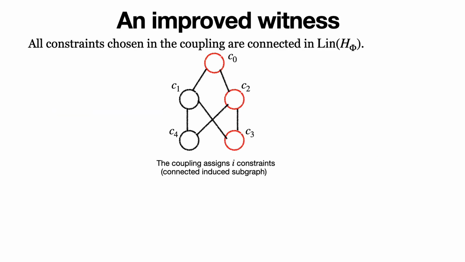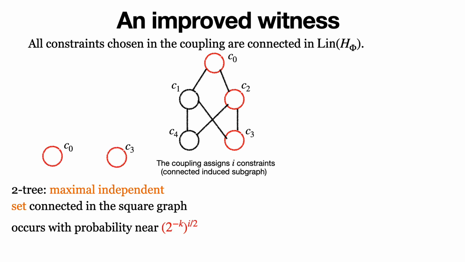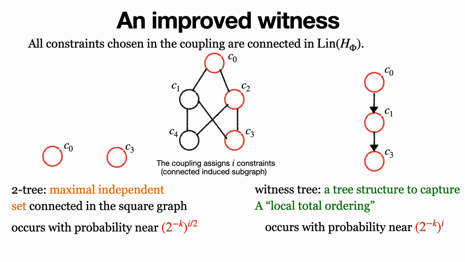As an example, suppose the coupling procedure assigns a variable to three constraints. This is the set of constraints for the example we gave earlier, which are connected in the dependency graph. The combinatorial structure in the paper by Wang and Ying selects a maximal independent set of it, whereas we construct a denser tree structure encoding all constraints, and hence lead to the improvement. The reason we are able to make this improvement is due to the good expansion property of random instances.